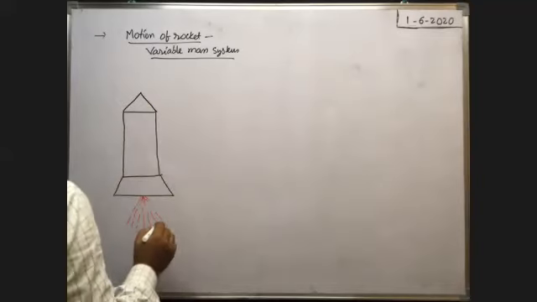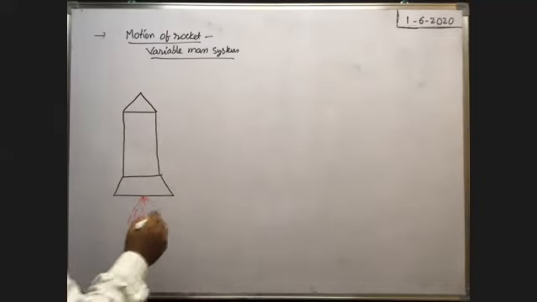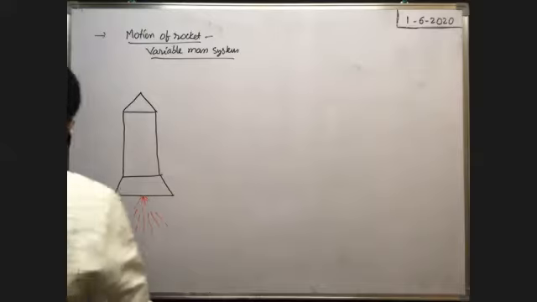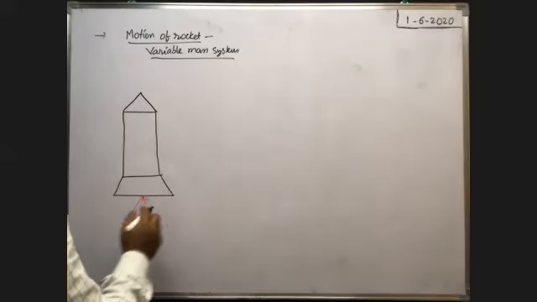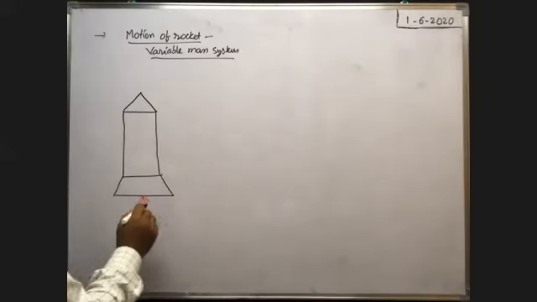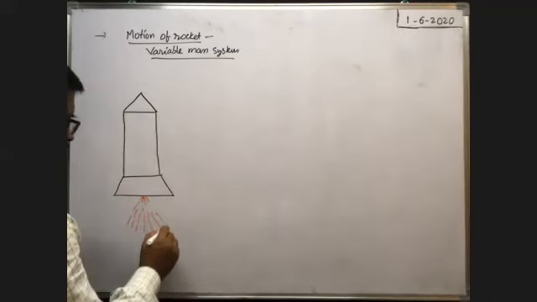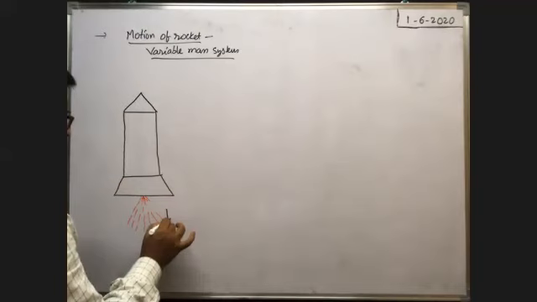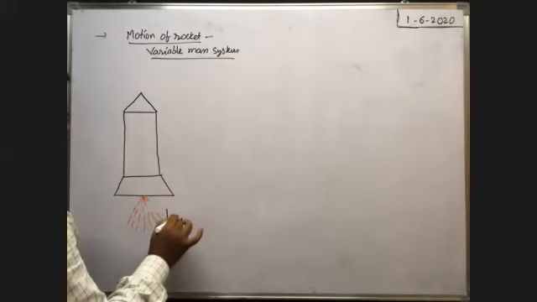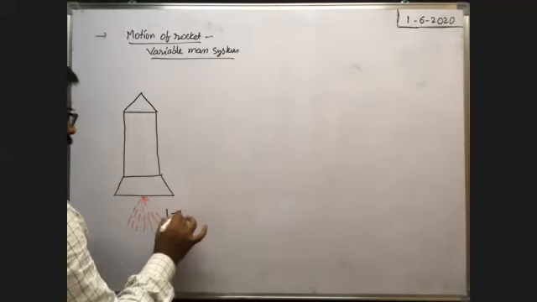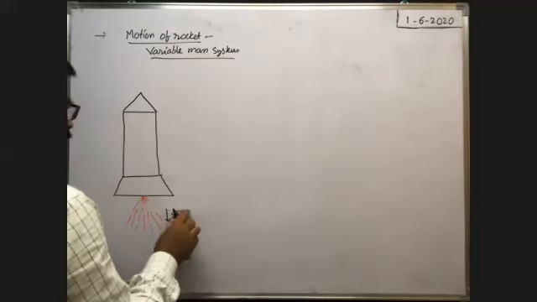Here you see the velocity of the hot gases coming out with respect to the rocket. The hot gases come out with a relative velocity. Write it in scalar form, that's all.